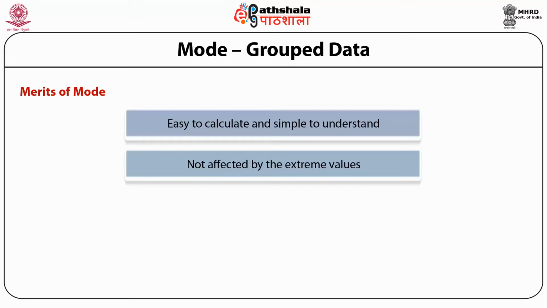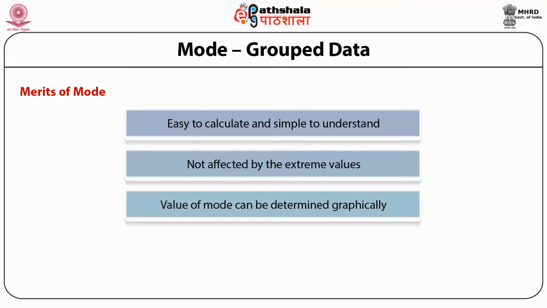The third merit of mode is that the value of mode can be determined graphically. You put it on graph paper, taking the frequency on the y-axis and the variable on the x-axis. At whichever point you get the peak, the highest point, from that point you drop a perpendicular on the x-axis, and that will be the mode.